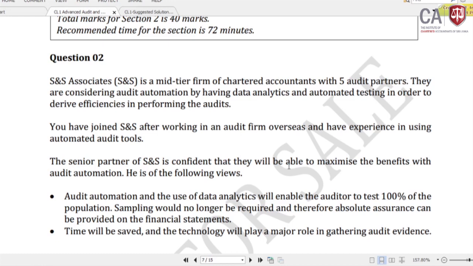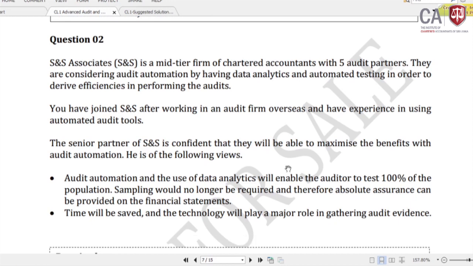You have joined SNS after working in an audit firm overseas and have experience in using automated audit tools. The senior partner of SNS is confident that they will be able to maximize the benefit with audit automation, and is of the following views. He has given 2 views. Now we will see the first view, which is number 1, and that is number 2.